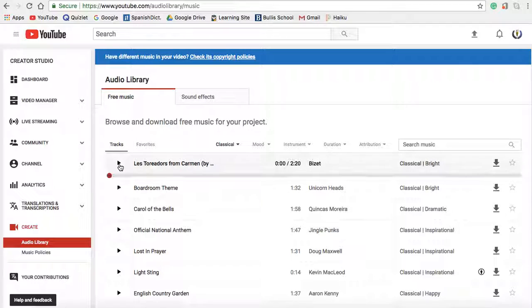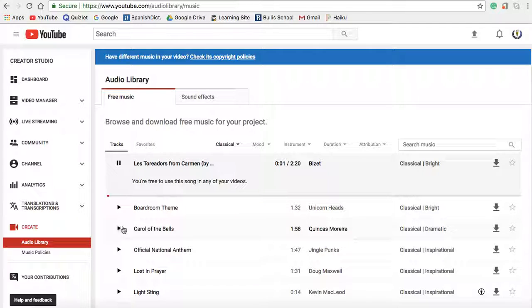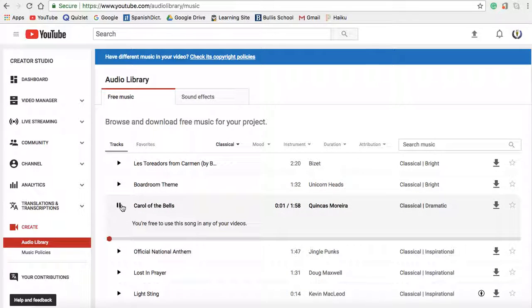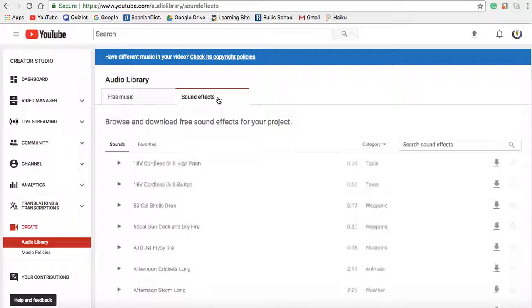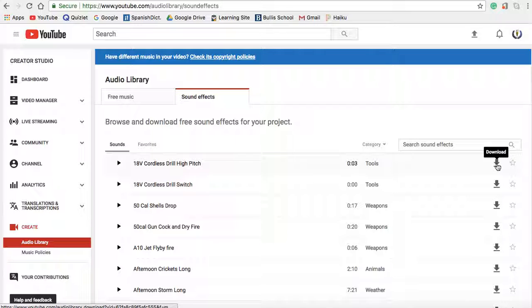And then see if you like this one, and then there's sound effects as well that you can choose from. And then once you find the correct one, then you can download that and then use that for your screencast.